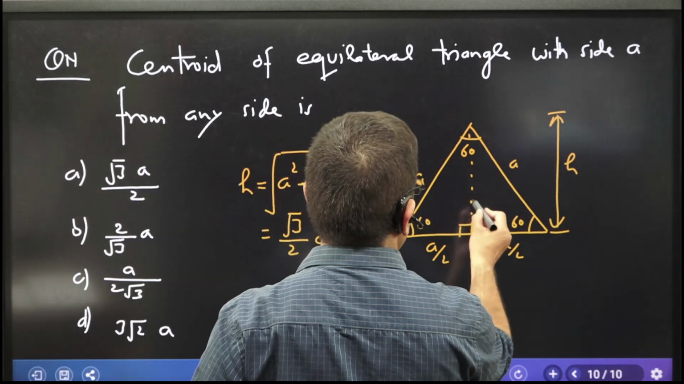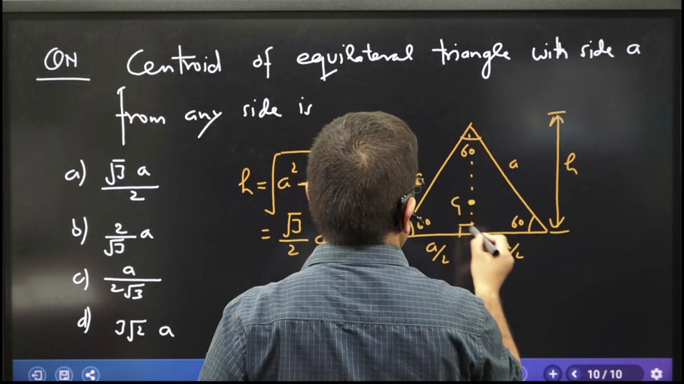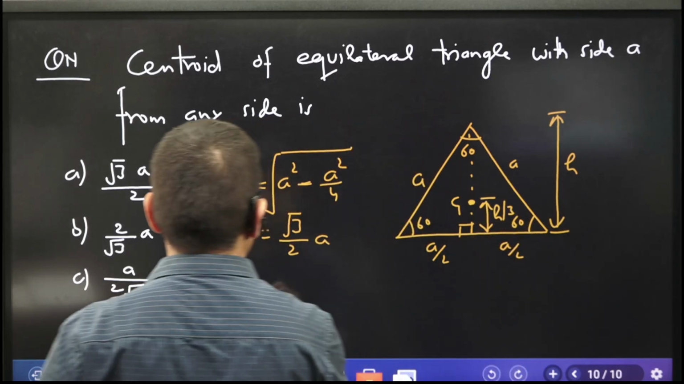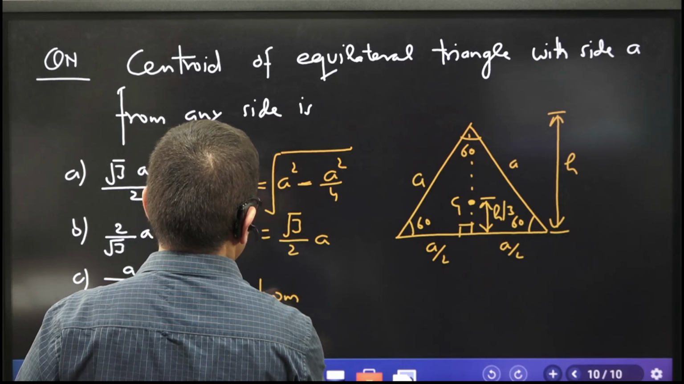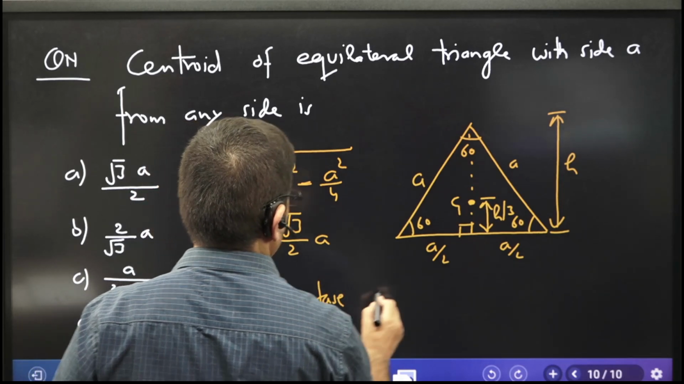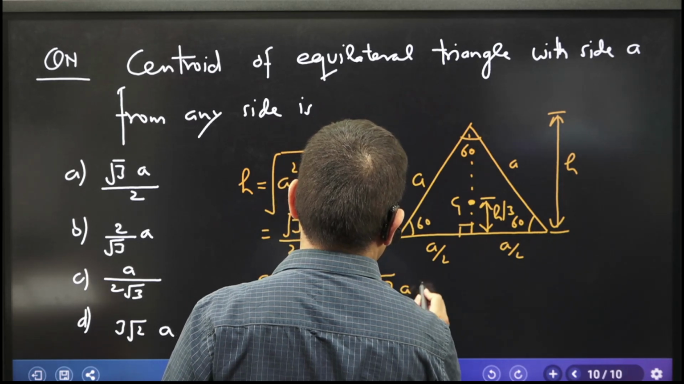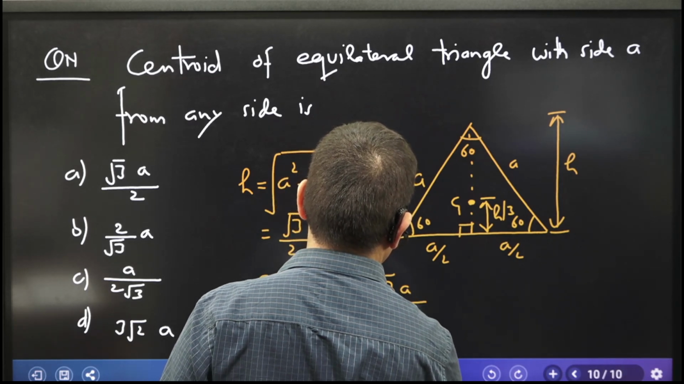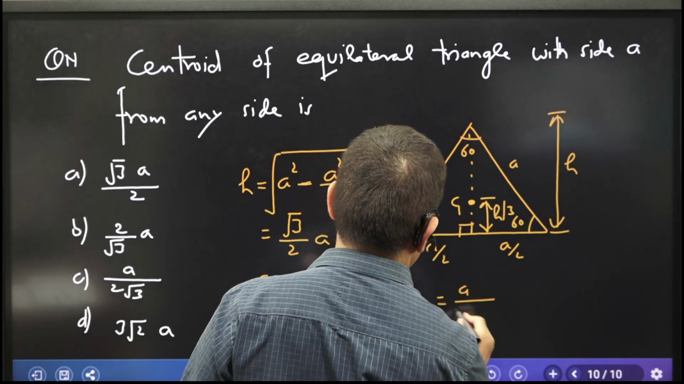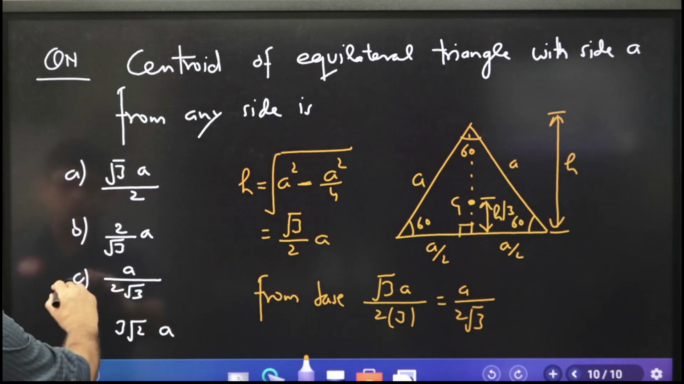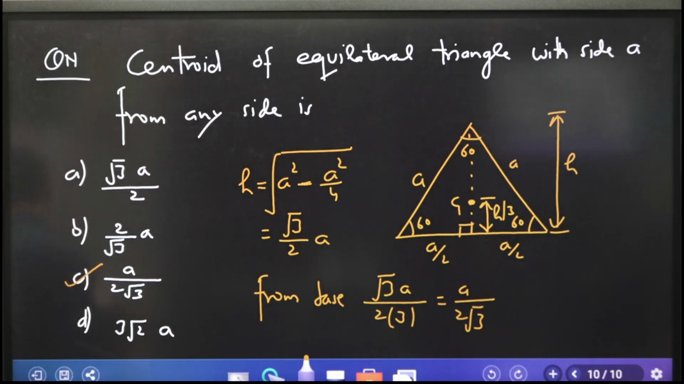And where is the centroid now? From one of the sides, where is the centroid? This is h by 3. This is h by 3. So from base, this is h by 3. So root 3a by 2 into 3. This is a over 2 root 3. Which answer is this? a by 2 root 3. Right? I think you got this answer.